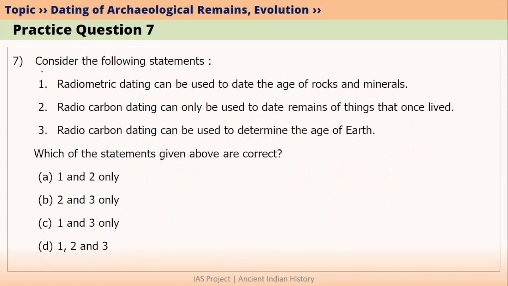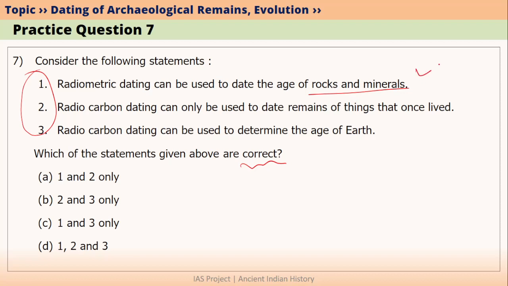So let's look at the question. Consider the following statements. We are given three statements. And the question is, which of the statements given above are correct? Let's look at the first statement. Radiometric dating can be used to date the age of rocks and minerals.